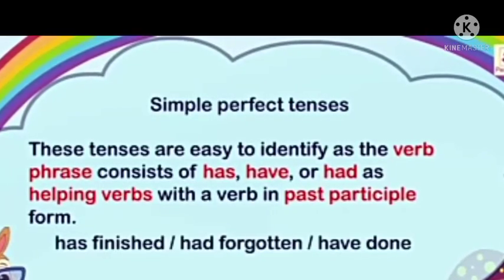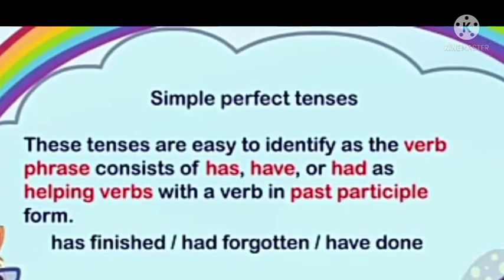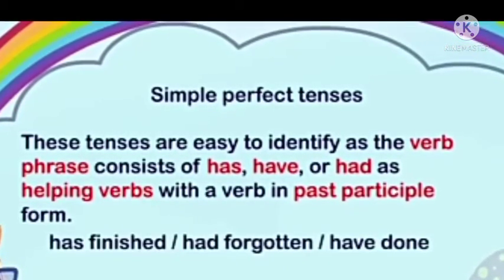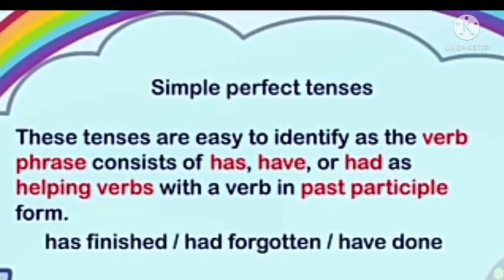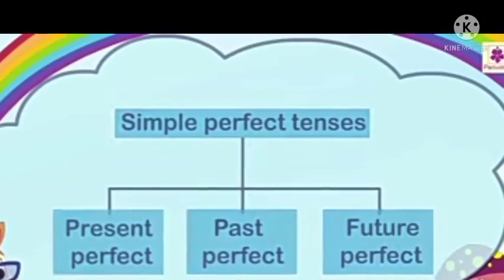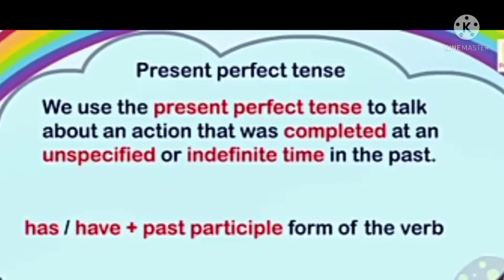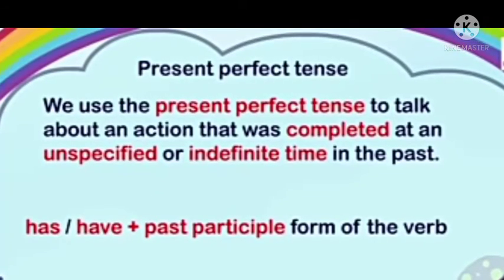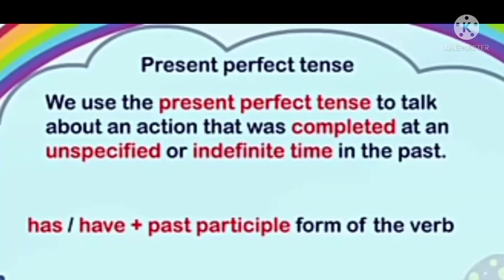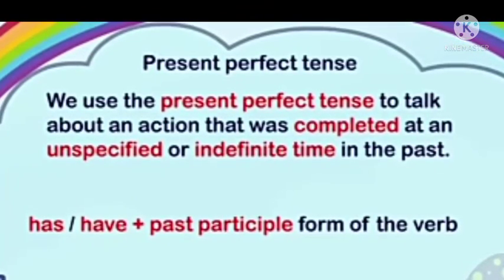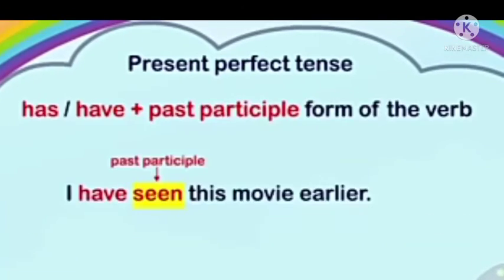See, these tenses are easy to identify as the verb phrases consist of has, have or had as a helping verb with the verb in past participle form, like has finished, had forgotten, have done. So, simple perfect tenses: present perfect, past perfect and future perfect. See, present perfect tense: we use the present perfect tense to talk about an action that was at an unspecified or indefinite time in the past, like has, have plus past participle form of verb.